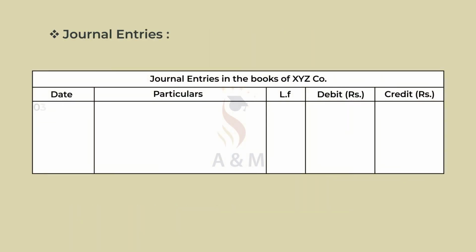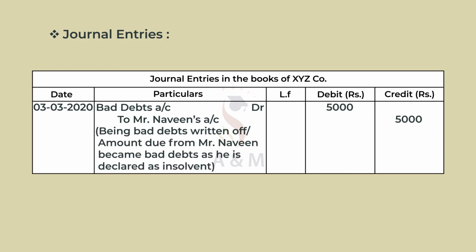And the journal entry is bad debts account debtor Rs 5,000 to Mr. Naveen's account Rs 5,000, being bad debts written off, or amount due from Mr. Naveen became bad debts as he is declared insolvent.